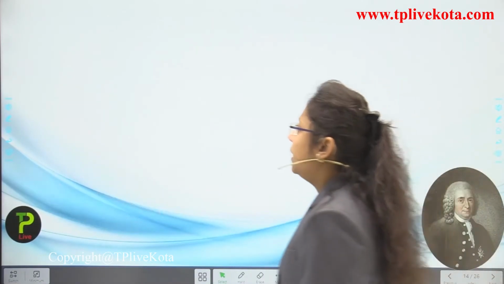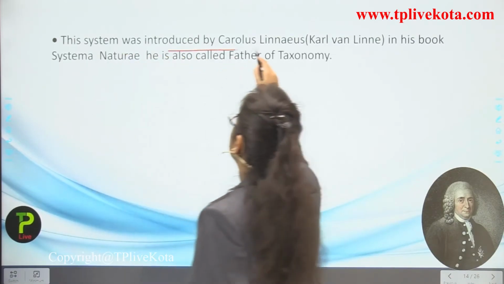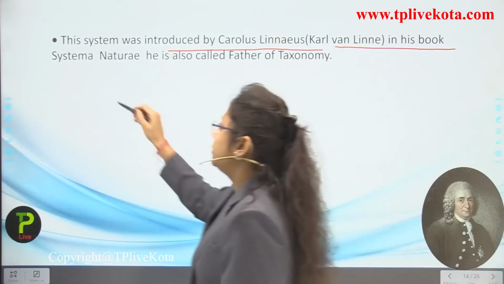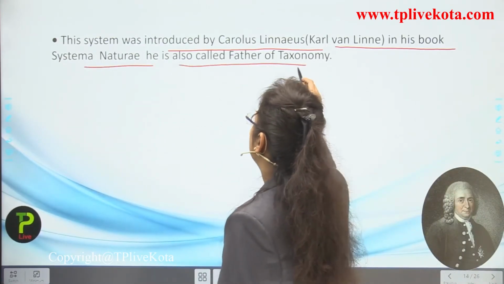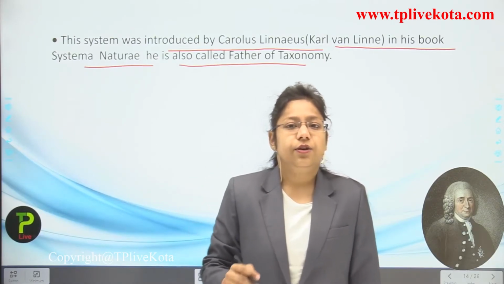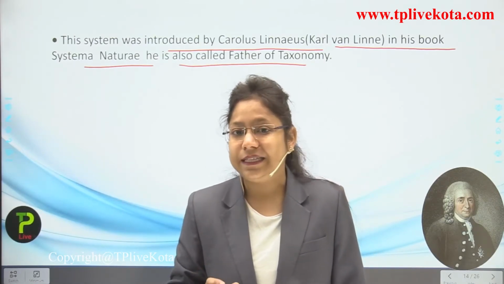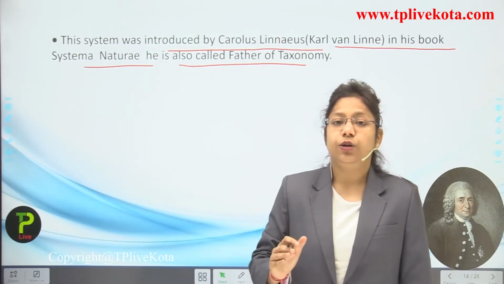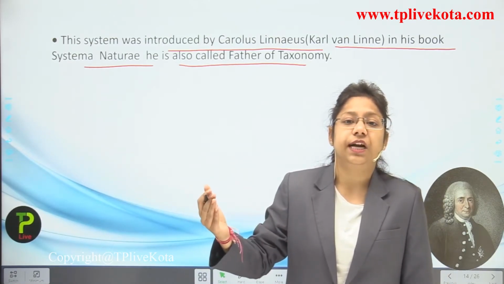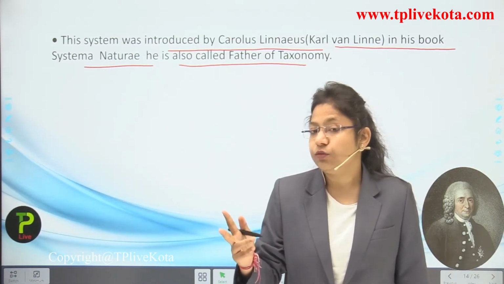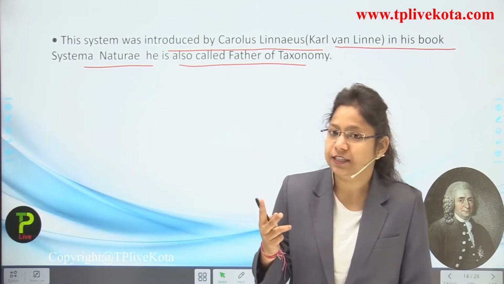Now next, this system was introduced by Carl von Linné in his book Systema Naturae. He is also called the father of taxonomy. Carolus Linnaeus was a great scientist, and he told about binomial nomenclature, in which he said that we do not need to study the whole taxonomical hierarchy. We have to learn only two words. First is genus and second one is species.